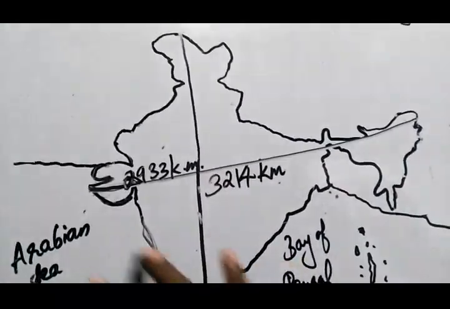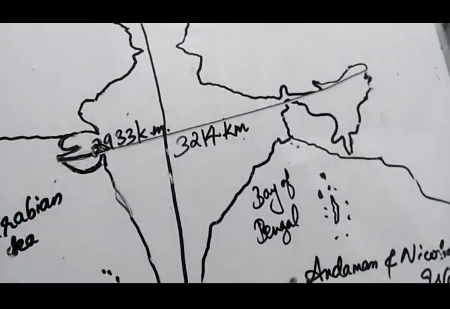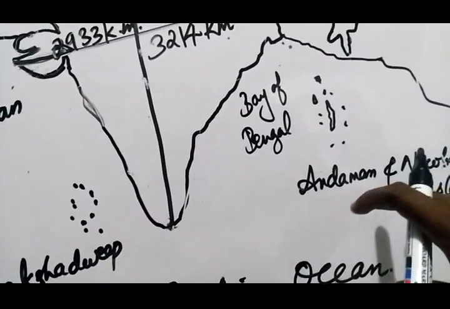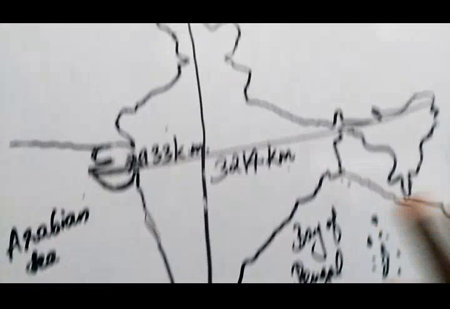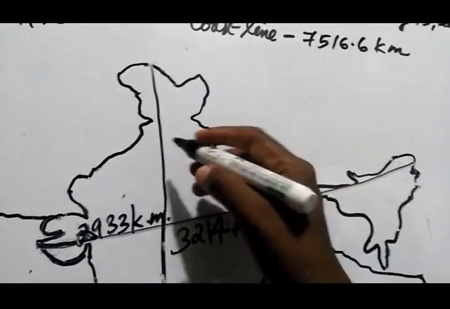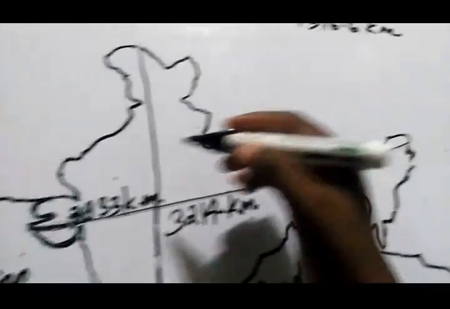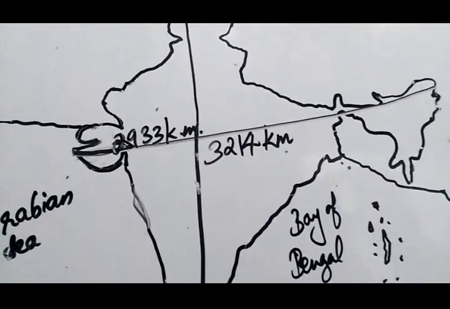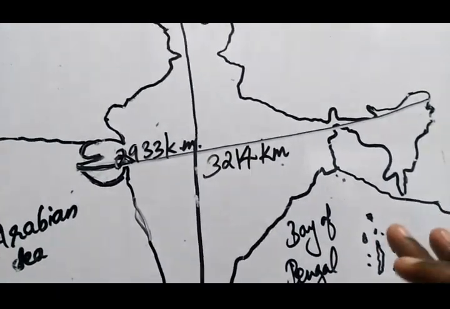Then all these things should be included: Bay of Bengal, Arabian Sea, Andaman Nicobar Islands, Lakshadweep, Indian Ocean, etc. Then I also need the longitudinal and latitudinal extension also. Okay, so this is the assignment for you.